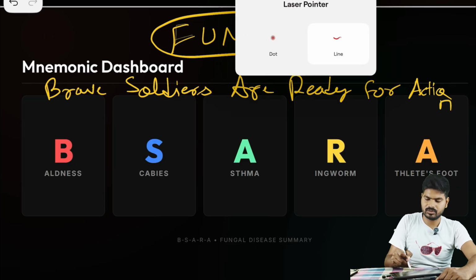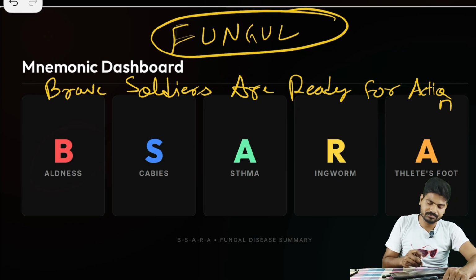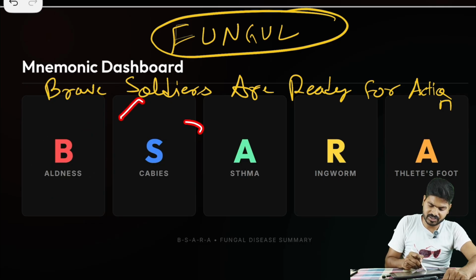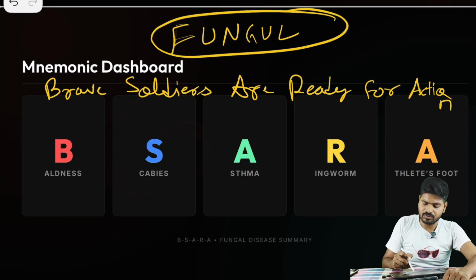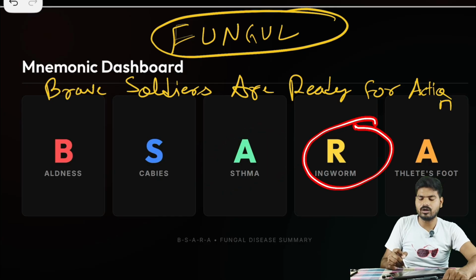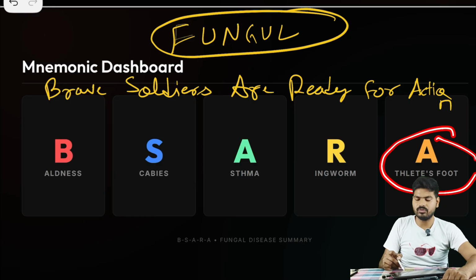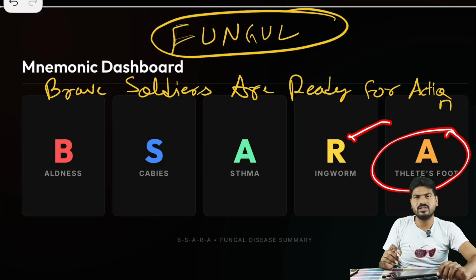Now here B stands for baldness, ganjapan. S stands for scabies, khujli. A for asthma. R for ringworm, that's also called athlete's disease, and A for athlete's foot. Now ringworm and athlete's foot, they are similar.